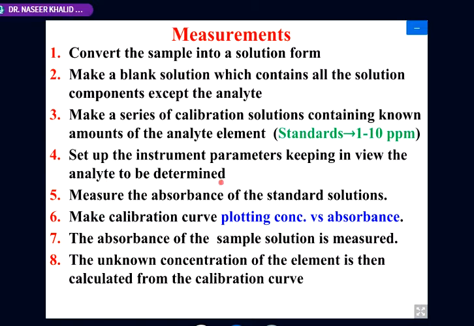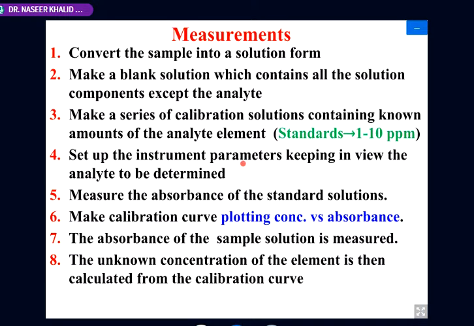Next, we will set up the instrumental parameters. For example, in case of copper, we will select a wavelength of 625. Then we will increase the temperature range.